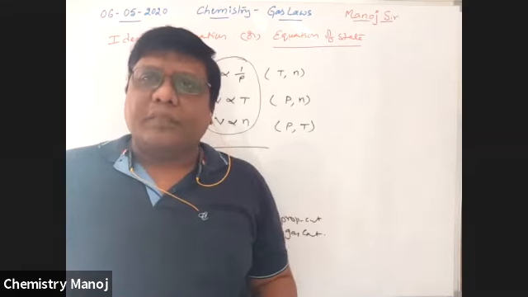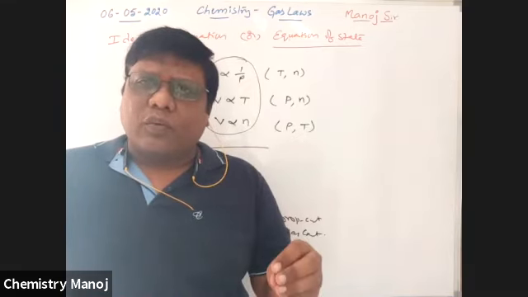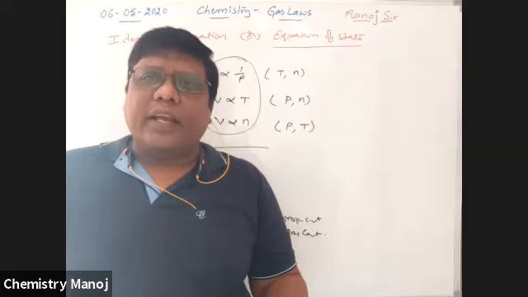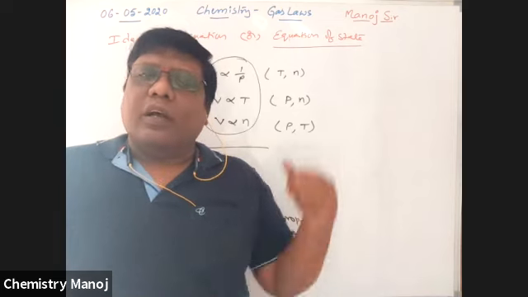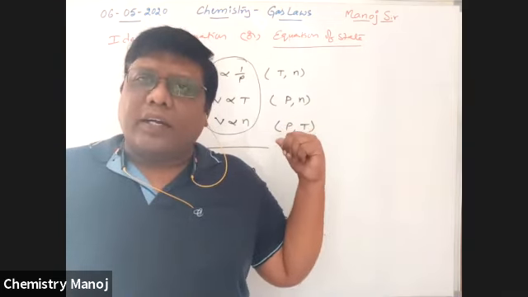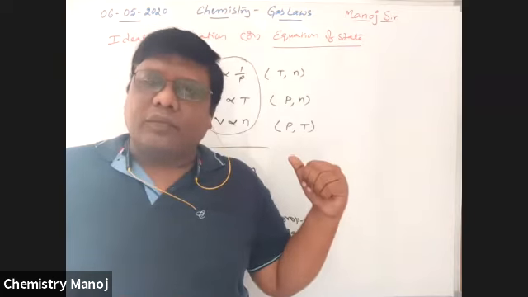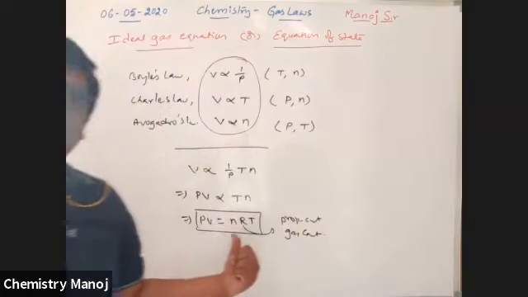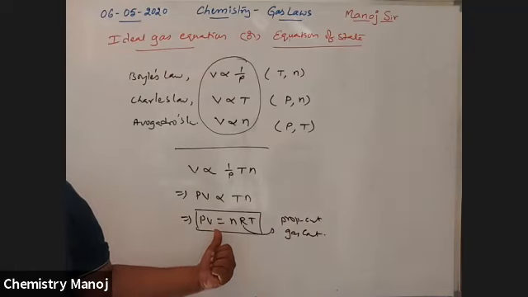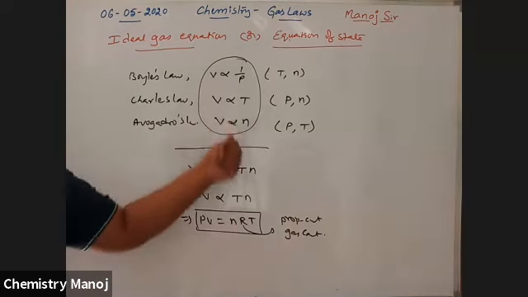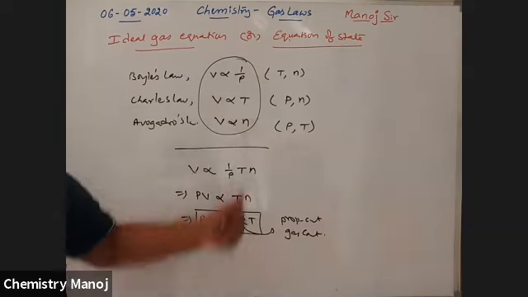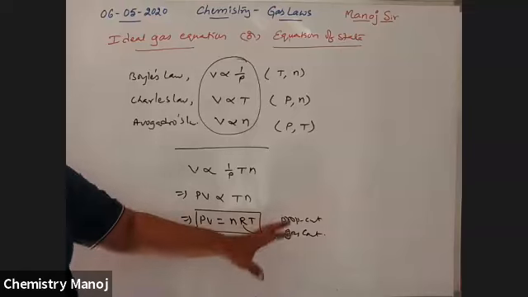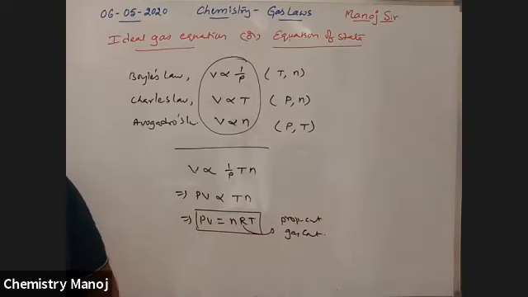So what is an ideal gas? Any gas which follows all these gas laws at all conditions is called an ideal gas, or any gas which obeys the equation PV is equal to nRT at all conditions, because this equation is derived from these gas laws. If a gas follows this equation, it automatically follows those gas laws. That means this is the ideal gas, so that equation is called the ideal gas equation.